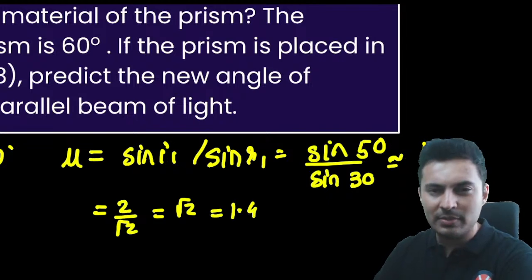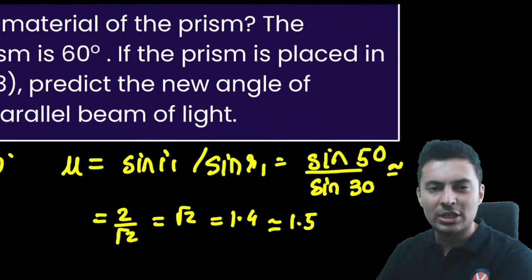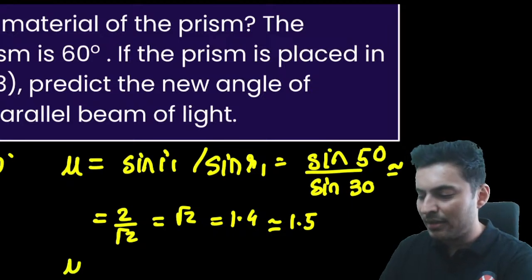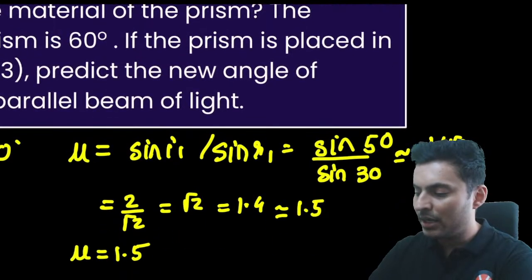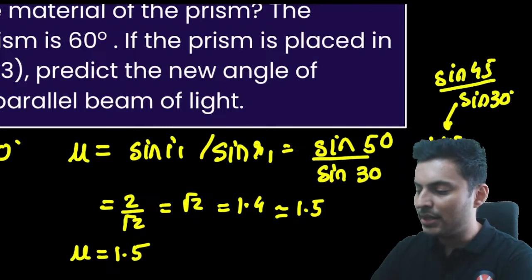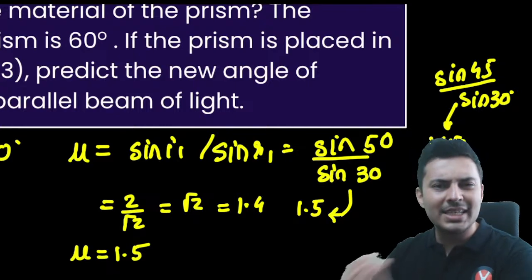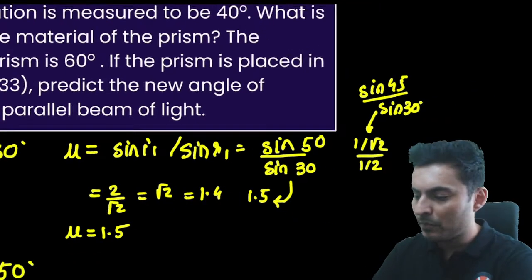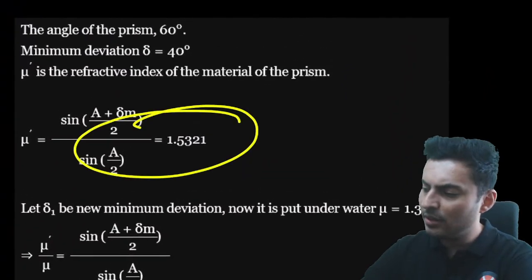But because I took an approximate value, I think the actual answer will be close to 1.5. So I think the refractive index will be 1.5 because I took sine 45 as 1 by root 2. So this would be sine 45 by sine 30, which gives you 1 by root 2 by 2. That is 1.4. The actual value will be slightly higher because sine 50 is slightly more than sine 45. Yeah, very good. So it should be 1.5 approximately.